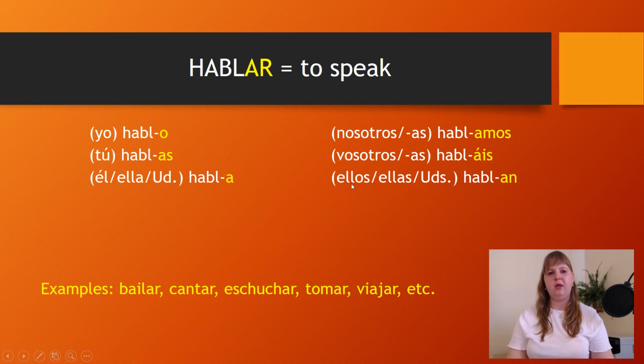The personal pronoun ellos is used for males or mixed gender groups. Ellas hablan means they speak, and the personal pronoun ellas is used only for females. Ustedes hablan means you all speak, and it is used in a formal context in Spain. In Latin America, it is used for both formal and informal situations. And in Latin America, they don't use the personal pronoun vosotros.